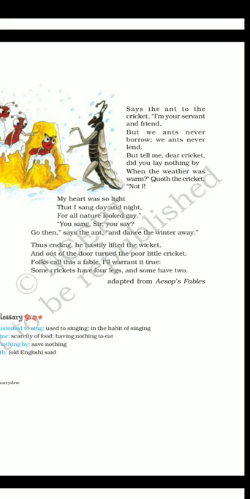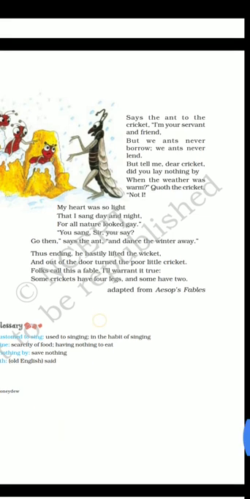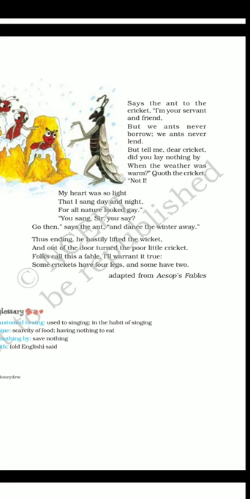So here is the response the cricket gets from the ant, and it is a very important lesson. The fable gives us a moral, right? So this is the moral we can understand from the response of the ant. The ant says that ants neither borrow from somebody nor lend to somebody. Means we don't take from anyone, we don't give to anyone.